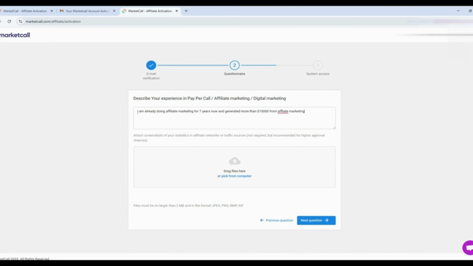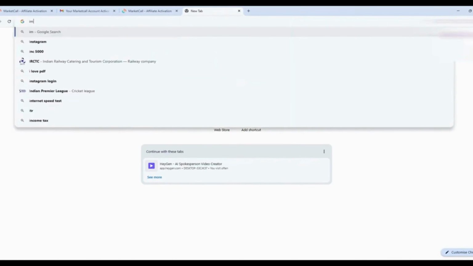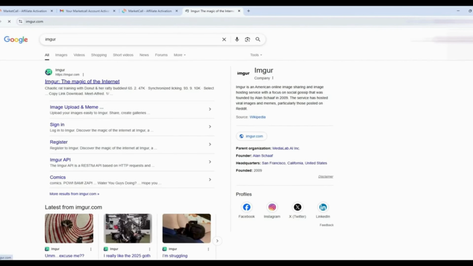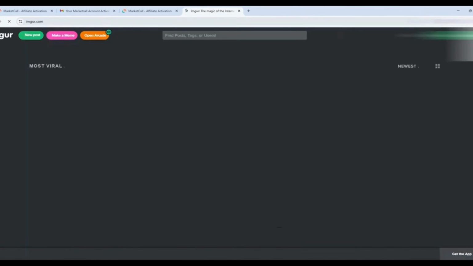Now you can do one thing here: you can put a screenshot. Just go and search Imgur or a similar site, upload an image, and paste that URL here.